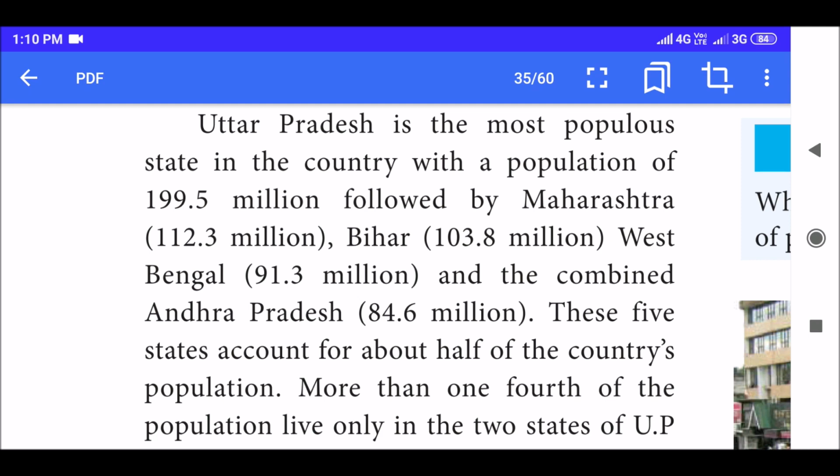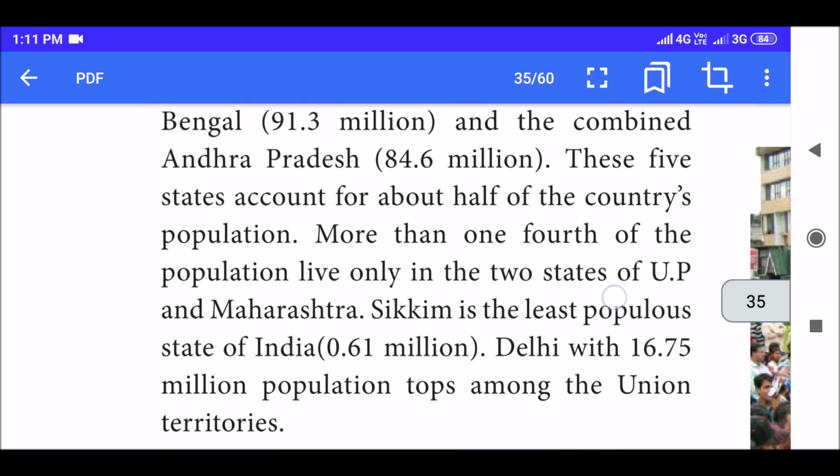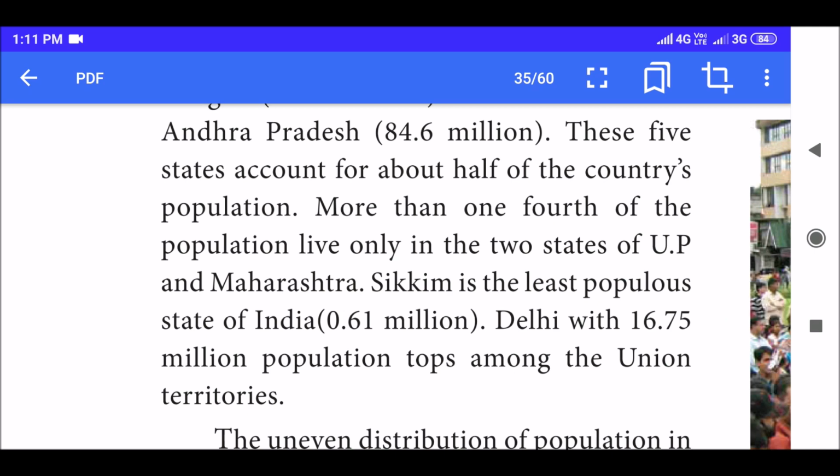These five states account for about half of the country's population. More than one fourth of the population live only in the two states of Uttar Pradesh and Maharashtra. Sikkim is the least populous state of India with 0.61 million. Delhi with 16.7 million tops among the union territories.